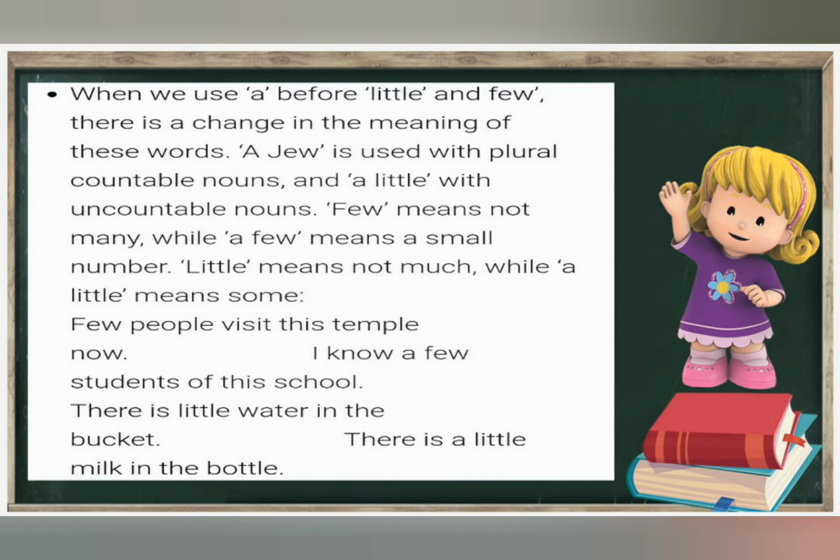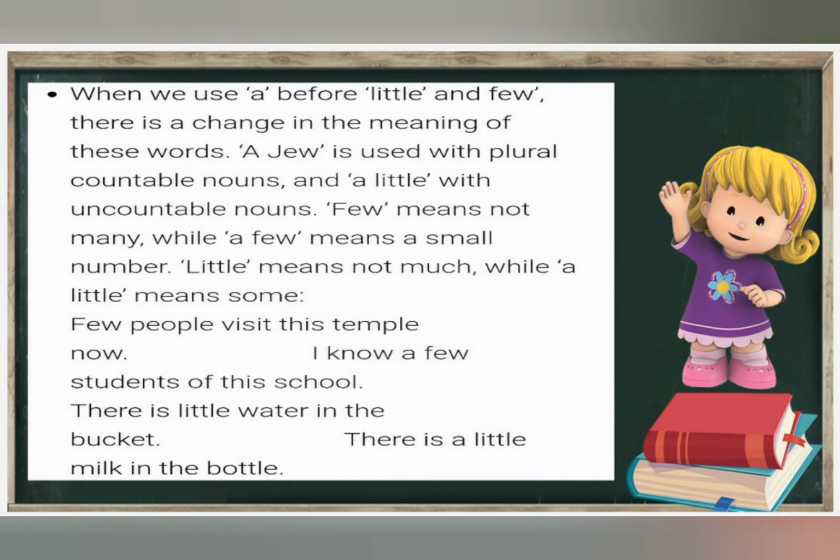When we use a before little and few, there is a change in the meaning of these words. A few is used with plural countable nouns and a little with uncountable nouns. Few means not many, but a few means a small number. Little means not much, but a little means some, there is some.